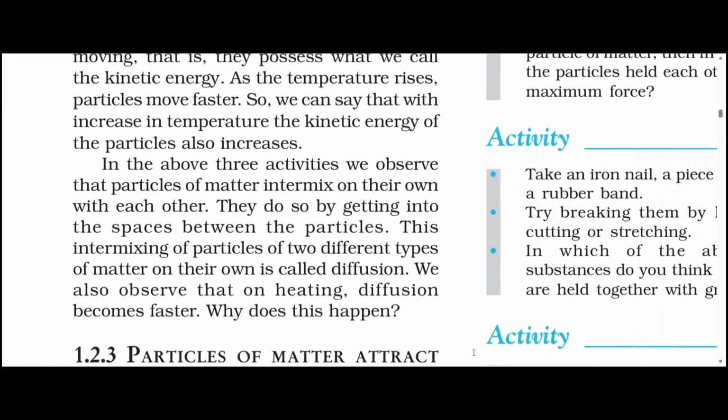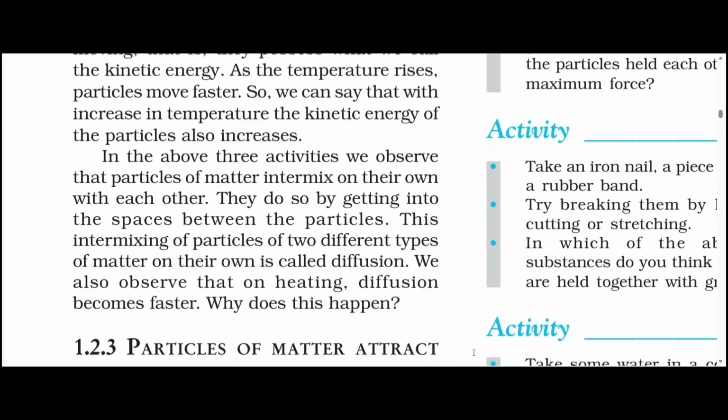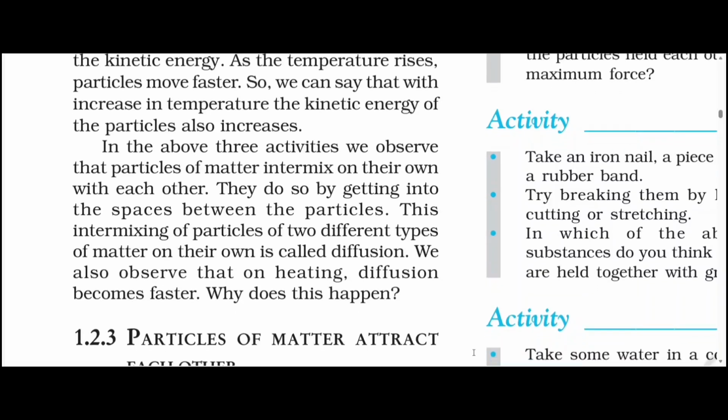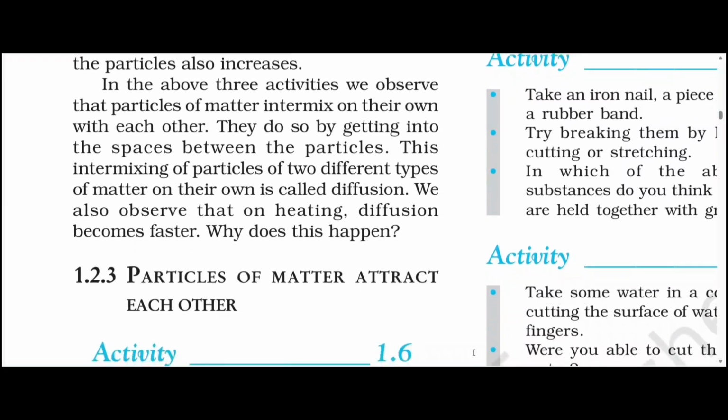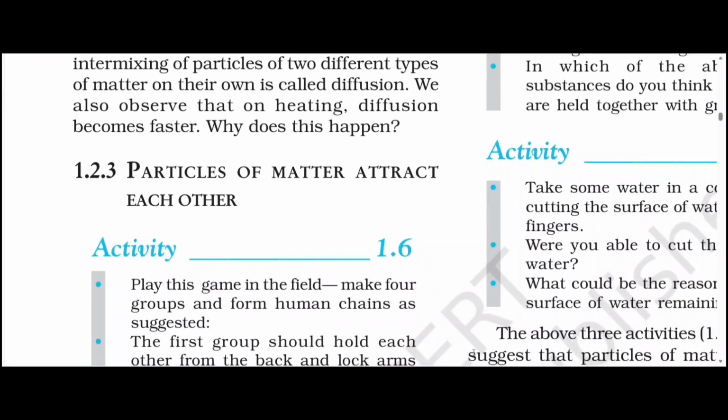In the above three activities, we observed that particles of matter intermix on their own with each other. They do so by getting into the spaces between the particles. This intermixing of particles of two different types of matter on their own is called diffusion. We also observe that on heating, diffusion becomes faster. Why does this happen? To know that, let's move to particles of matter attract each other.